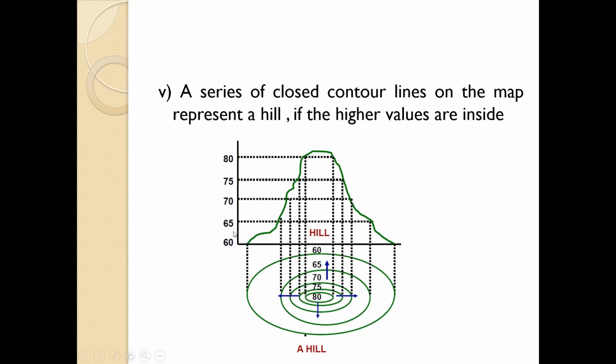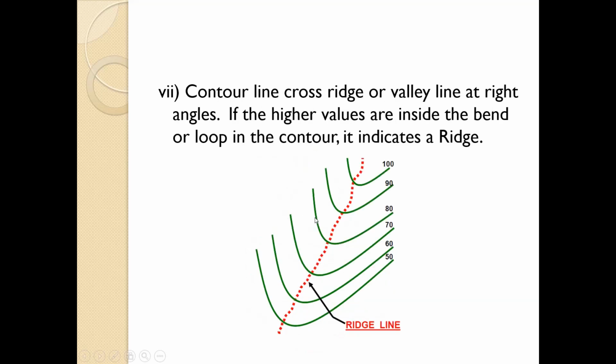A series of closed contour lines on the map represents a hill if higher values are inside. So here you can see the lower values, that is 60, 65, are outside and higher values are inside. So this is the contour map, and here it represents the hill. Then contour lines cross a ridge or valley line at right angles. If the higher values are inside the bend or loop of the contour, it indicates a ridge.